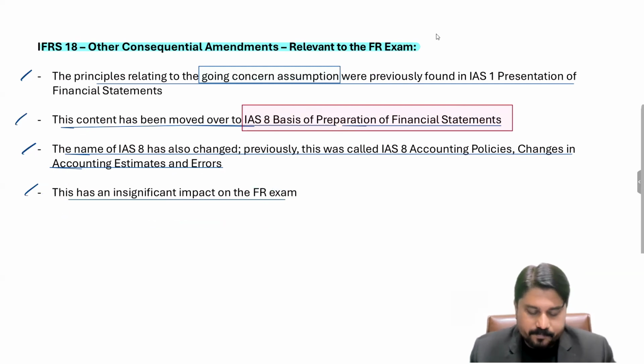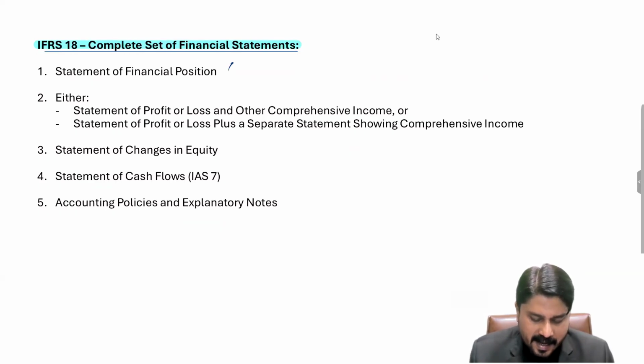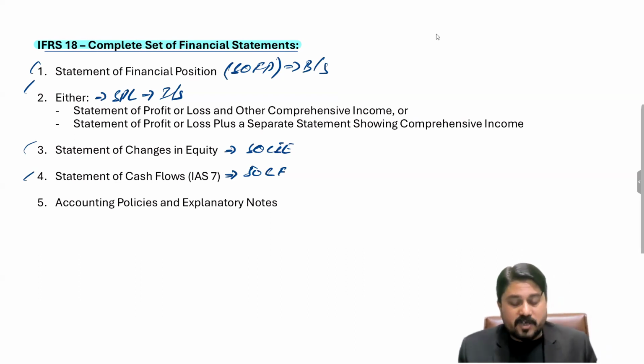Moving forward, another thing: when we talk about the set of financial statements, IFRS 18 guides us that a company must prepare a statement of financial position, simply a balance sheet. And a company has to prepare an income statement, that is a statement of profit or loss. In simple terms, that's the income statement. A company has to make the statement of changes in equity. A company has to show the statement of cash flows, SOCF. SOCIE is the statement of changes in equity.